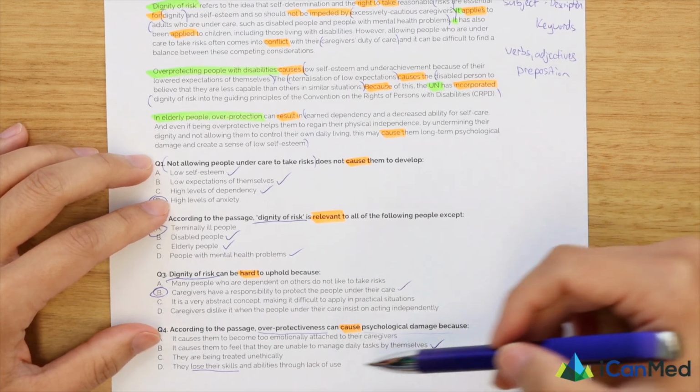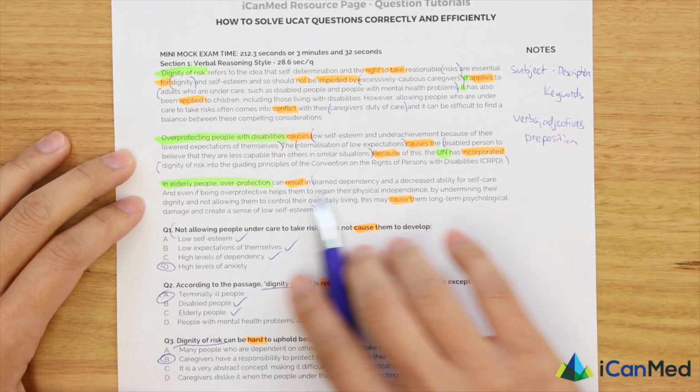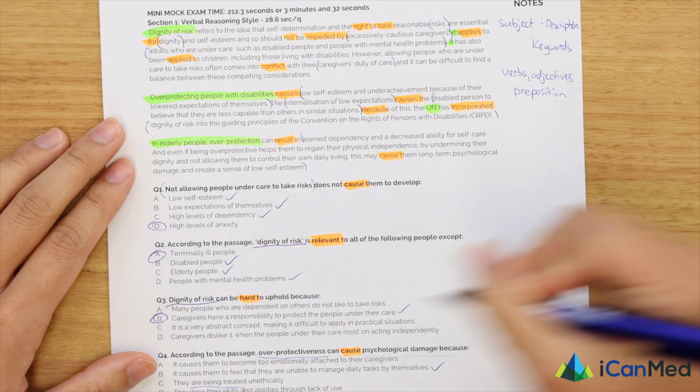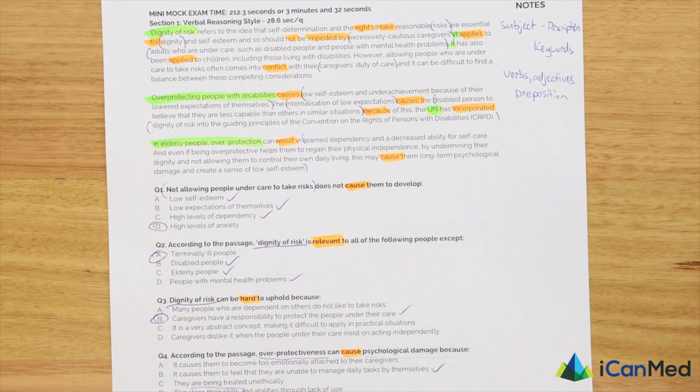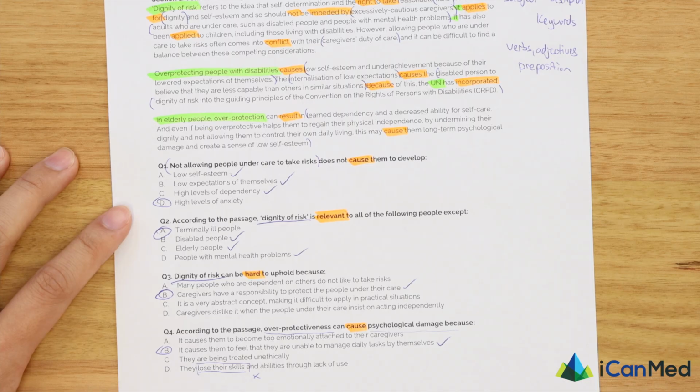That's what you would be doing when you're tossing up between B and D, determining the better answer by seeing which one is better represented by the actual sentence in the passage. Because it says lose their skills, that part is not supported by the passage. So B is the better answer.